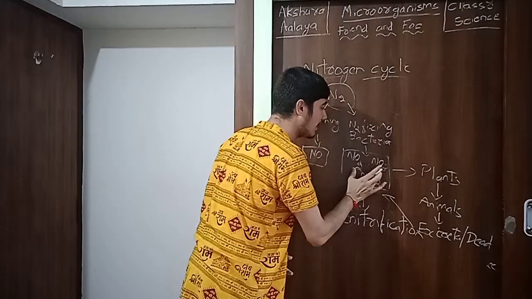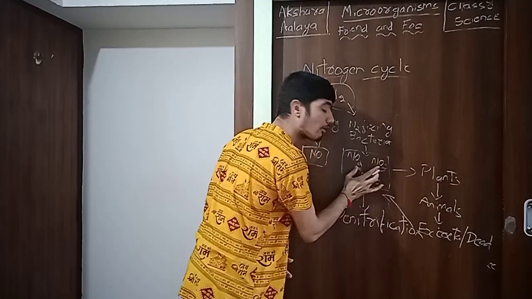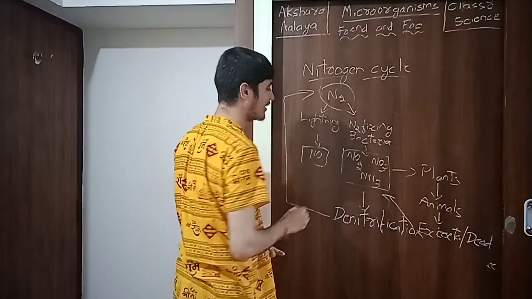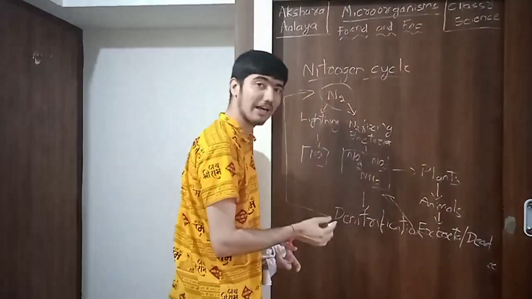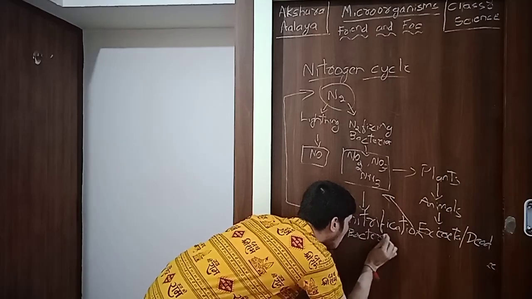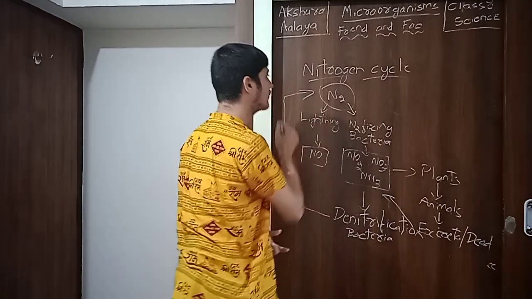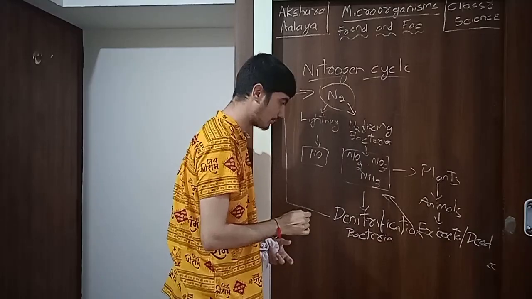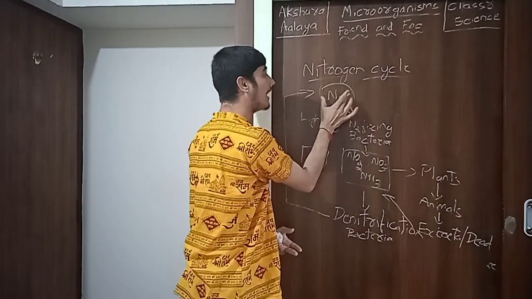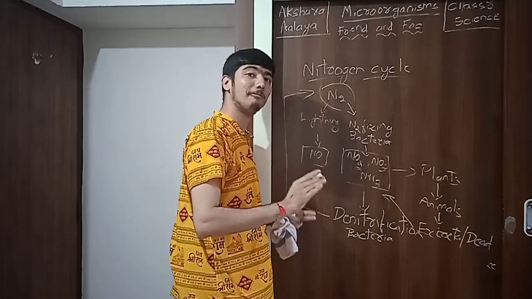Denitrification means converting nitrogenous compounds into gaseous nitrogen. Denitrifying bacteria will convert the compounds of nitrogen into free nitrogen, gaseous nitrogen, in this process. In this process, the atmospheric nitrogen level will be maintained.